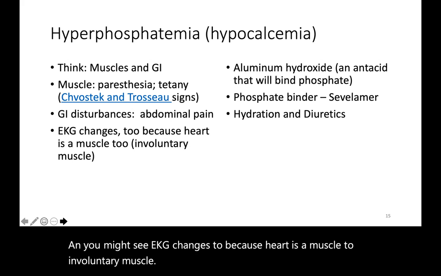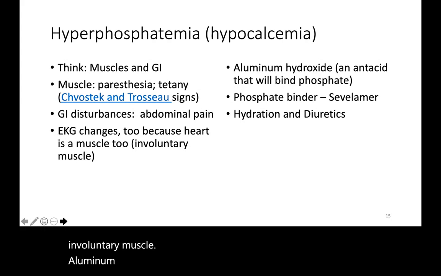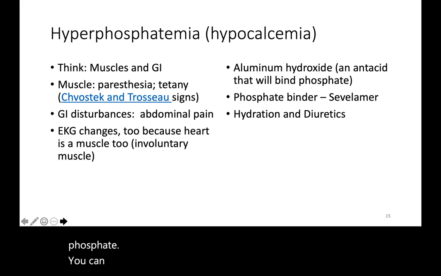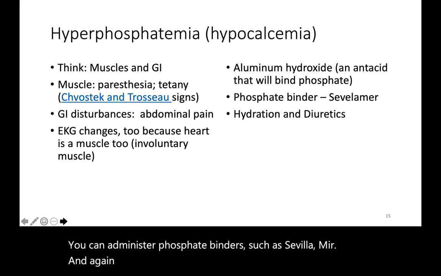Aluminum hydroxide, which is an antacid, will bind the phosphate. You can administer phosphate binders such as sevelamer. And again, hydration and diuretics.